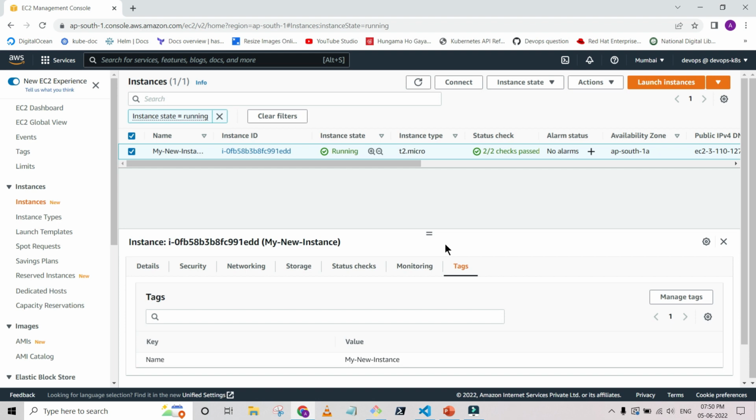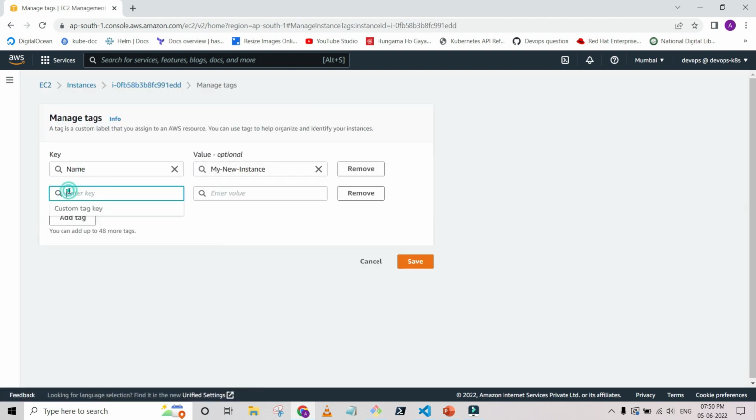Because in the production environment, it is not a good practice to make any changes in the running environment without declaring them in a file. So suppose I am going to add some changes. We already have a name tag, and here we are going to use environment.